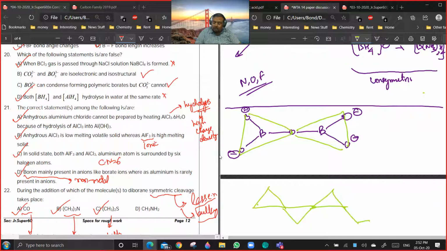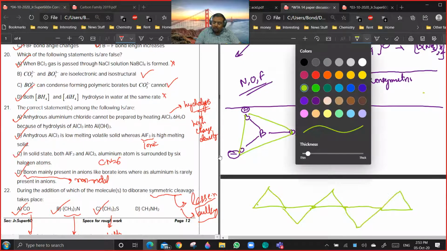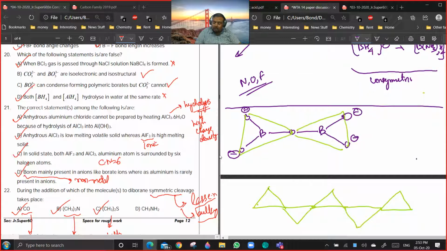This is like a linear borate. Just like silicates, we will be discussing these things in silicates actually, but the same is applicable for borates also. So if I am talking about a linear borate, it will be something like this. Four minus, four minus, four minus.